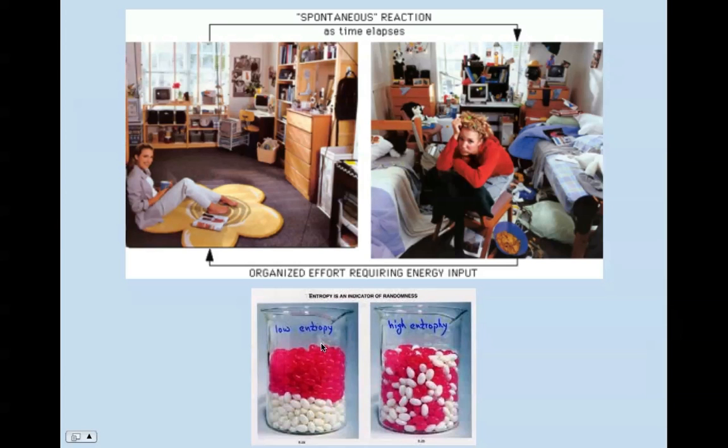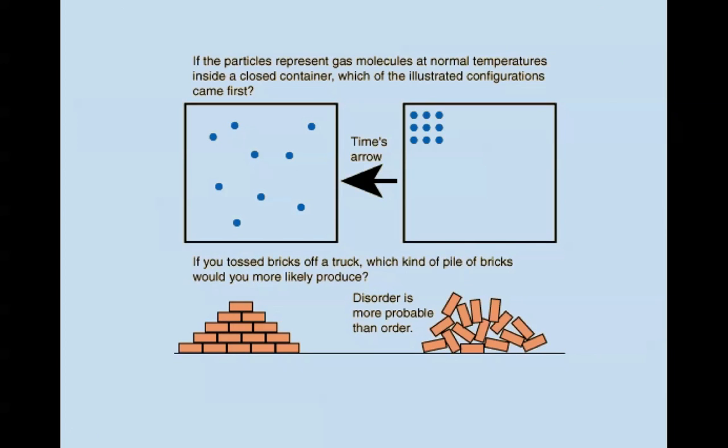Low entropy, we have all the little beans separated and categorized. High entropy means high disorder. It's been shaken about, and slowly over time they become more randomized. Here's another example, especially with the bricks right here. If you toss bricks out of a truck, what kind of pile of bricks would you most likely produce? They're not going to fall into nice, neat rows. Disorder is more probable than order. So things in nature tend towards disorder.